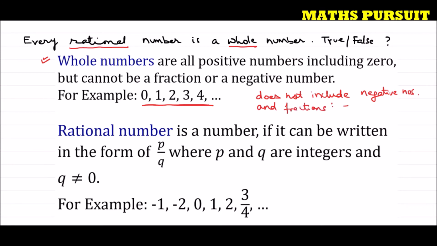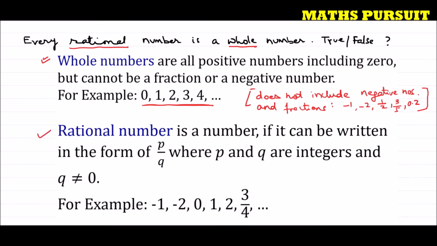That means -1, -2, so these are the negative numbers. Any negative number it does not include, and fractions like 1/2, 3/5, or 0/2. So all these are fractions, it does not include. So we are very clear now. Whole numbers are the numbers, it includes positive numbers as well as 0, but it does not include negative numbers and fractions. So this is what we understood about whole number.